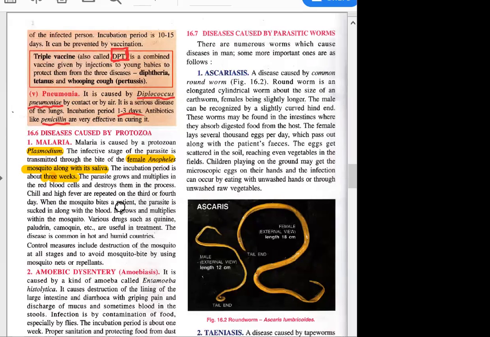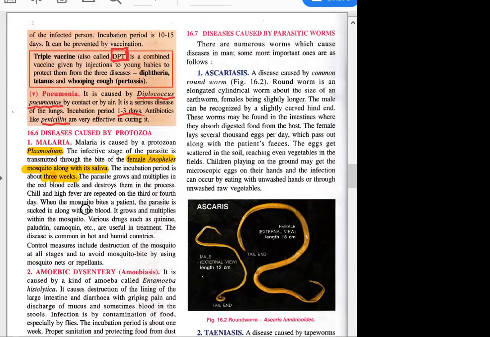Okay, and when these RBCs get destroyed in our body, a particular kind of toxin or chemical is produced by the parasite, which actually causes this chilling effect and high fever. The chill and high fever are repeated on the 3rd or 4th day. So this chilling effect and high fever are due to the secretion of certain chemicals from the parasite, which comes out after the destruction of RBCs.